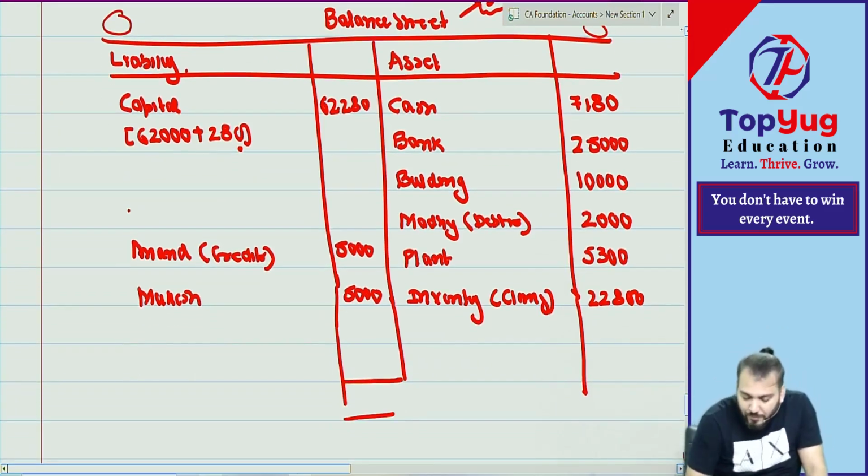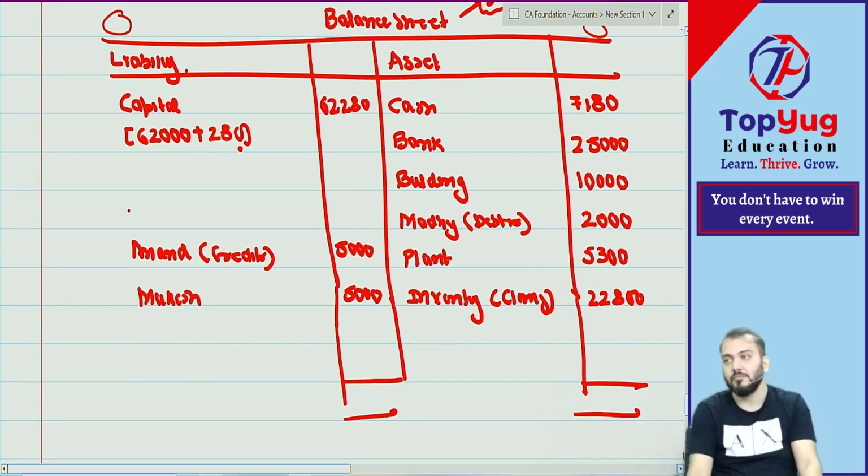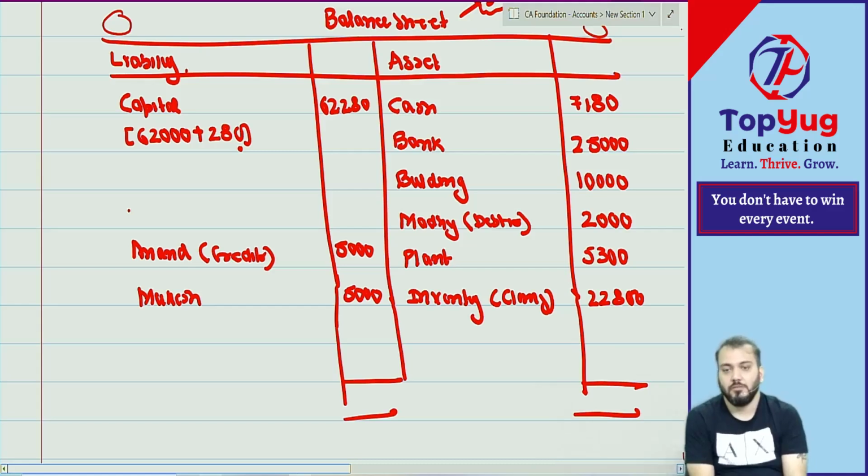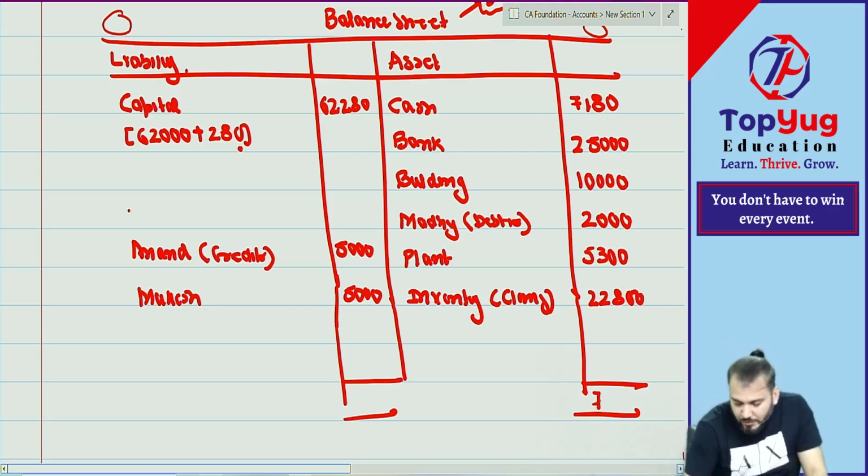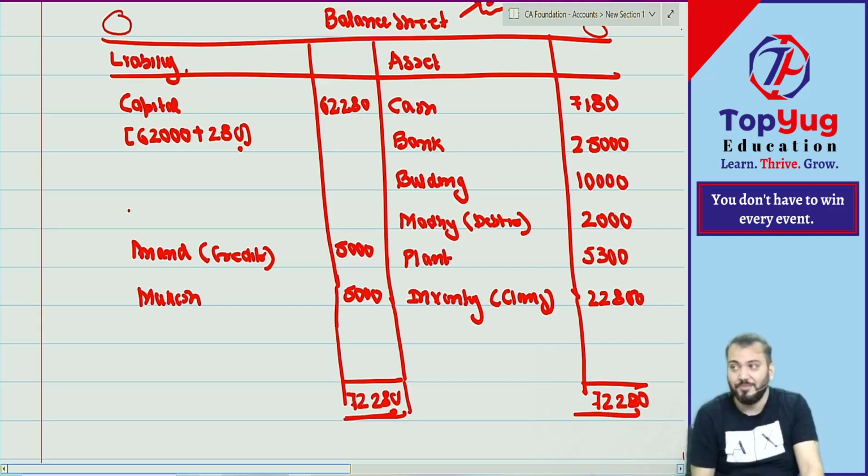It will tally. 72,000? 280. Tally. It means whatever we have done is correct.